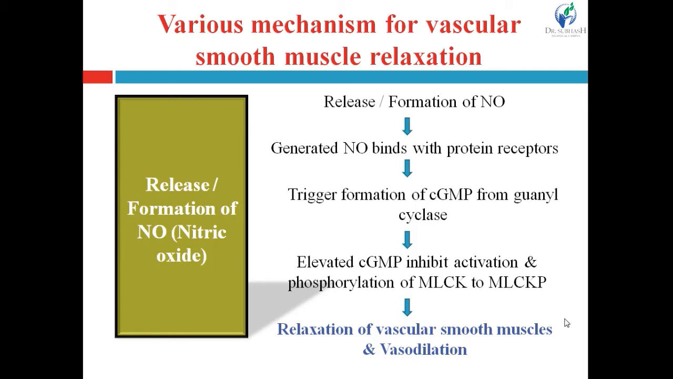So keep in mind this step. Conversion of MLCK to the phosphorylated MLCK is affected by the cyclic GMP. Increased concentration of the cyclic GMP inhibits the conversion of myosin light chain kinase to myosin light chain kinase phosphate. This step is inhibited, that's why contraction of the smooth muscle gets inhibited. So ultimately it causes the relaxation of vascular smooth muscles and vasodilatation.